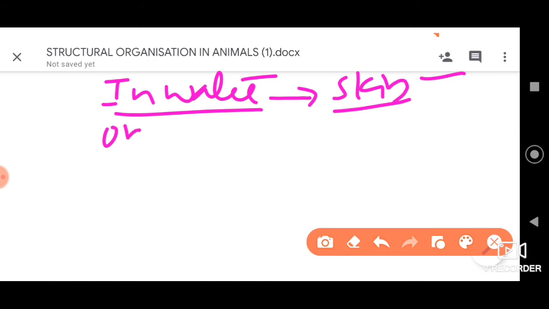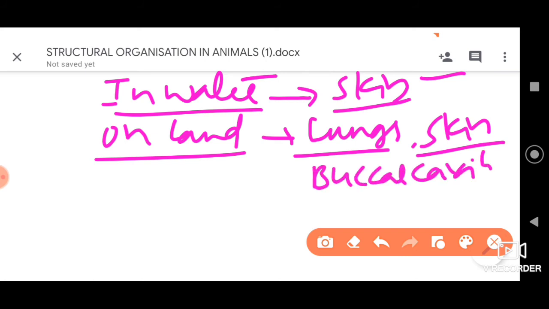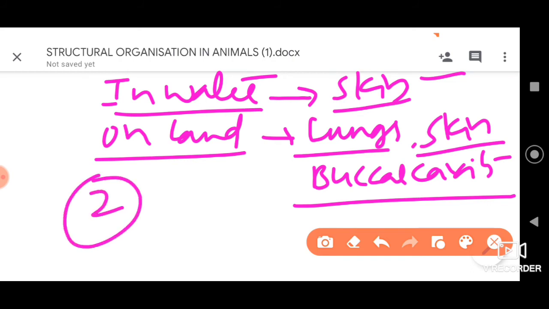When it is on land, all 3 types we can find. Generally the major type is through lungs, called pulmonary respiration, and it can occur through the skin as well, cutaneous respiration, and also through the buccal cavity. So among the given options, on land the frog can respire through skin, lungs as well as buccal cavity. So please go for option 2, which is the correct one.